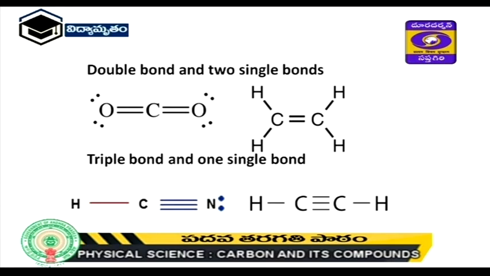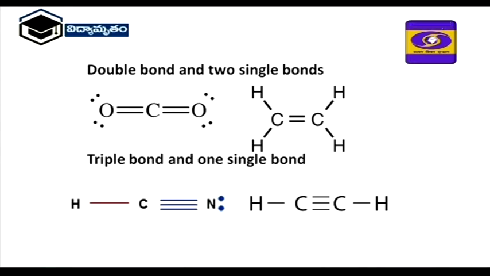Next one, a double bond and 2 single bonds. Carbon has 2 double bonds on either side, and one example is carbon dioxide, and with one side a double bond, another side 2 single bonds. Next, one side a triple bond and another side a single bond, that is HCN, and one more example is acetylene. So all are different examples for 4 single bonds, one side double bond and single bonds, 2 double bonds, and one side triple bond and another side single bond.